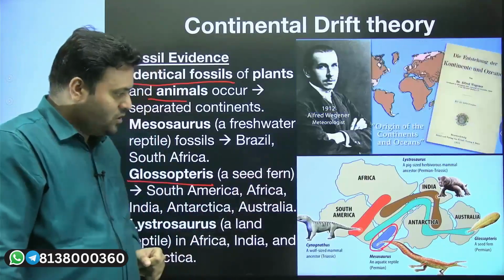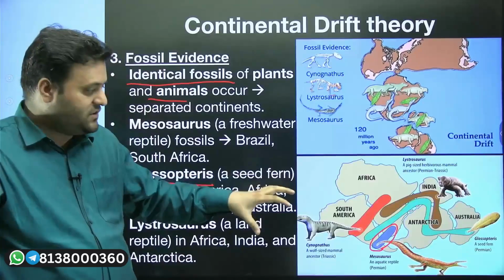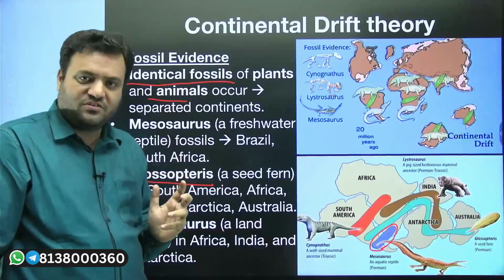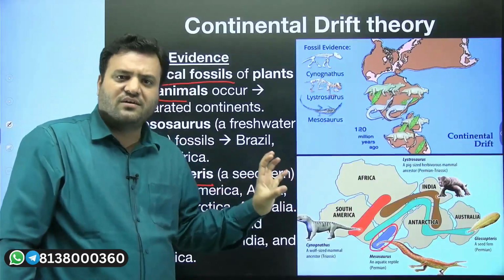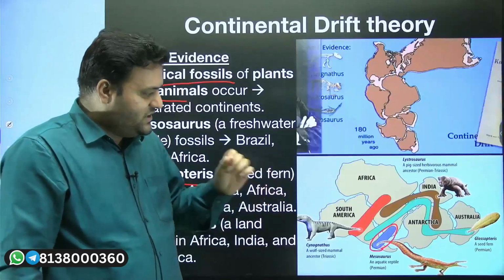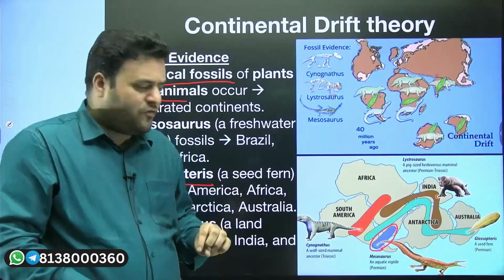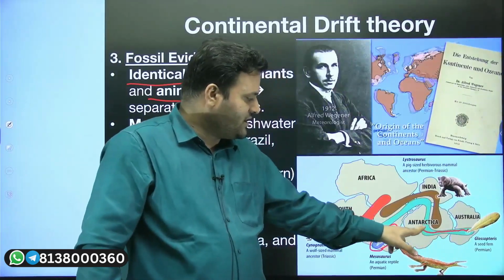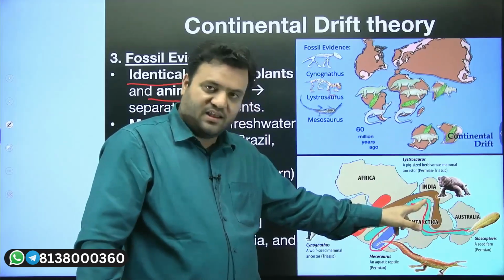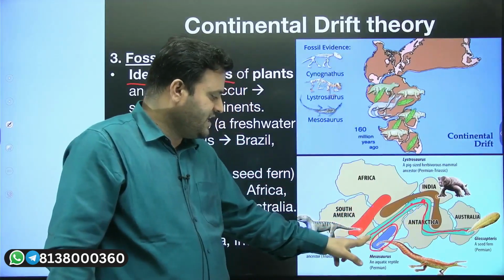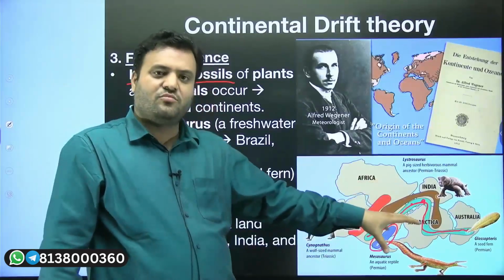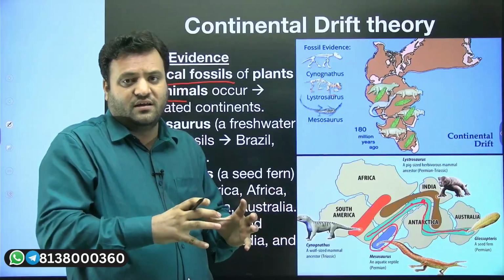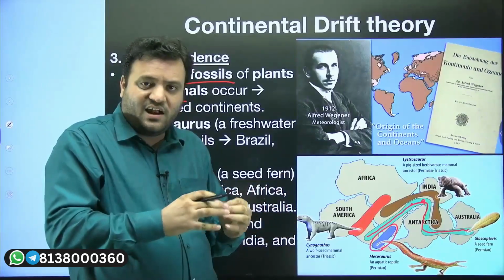Glossopteris. These Glossopteris are actually a fern kind of vegetation, or fern tree depositions. These Glossopteris were found in this part of modern day Australia. They have been found in Antarctica, in India as well, and in Africa. The modern day distribution means that all these land masses were connected together. Once they were connected, and now they have been separated.